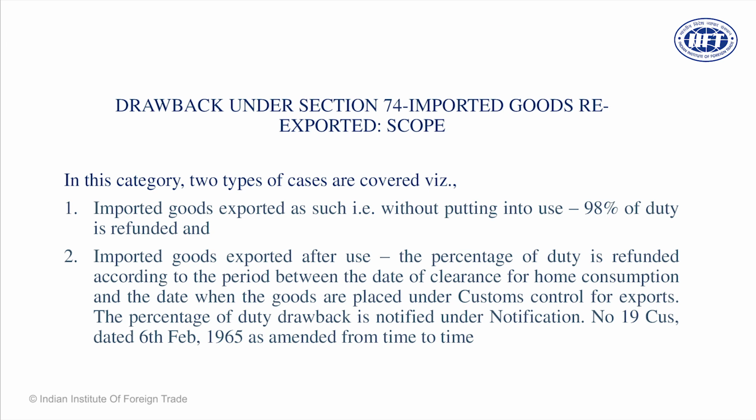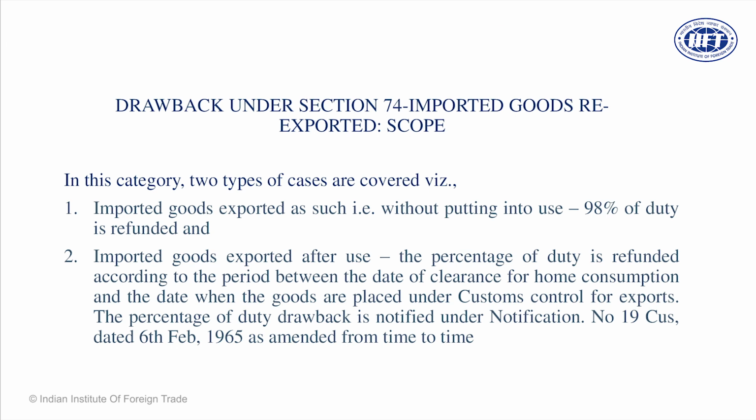Your gate pass is generated. You can take your cargo to your factory or warehouse. So this gentleman files the bill of entry, clears the cargo, and brings the goods to his premises, and the out of charge order is there. Within 3 months, 90 days, the shipping bill must be filed. A shipping bill number must be generated, and he exports the goods out of India.